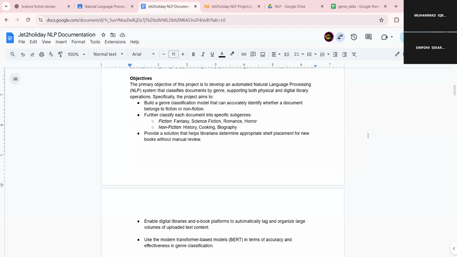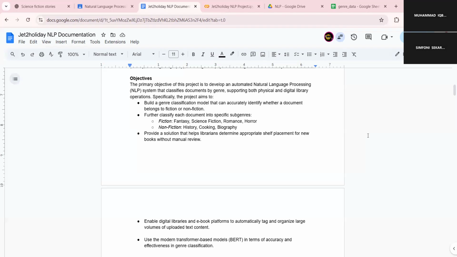For example, for fiction, we have fantasy, science fiction, romance, and horror. And for non-fiction, we have history, cooking, and biography. Three, provide a solution that helps librarians determine appropriate shelf placement for new books without manual review. Four, enable digital libraries and ebook platforms to automatically tag and organize large volumes of uploaded text content.